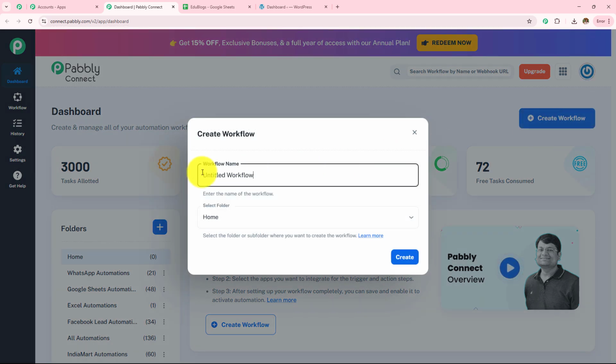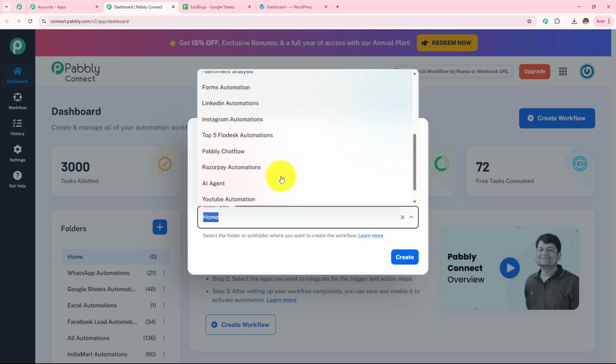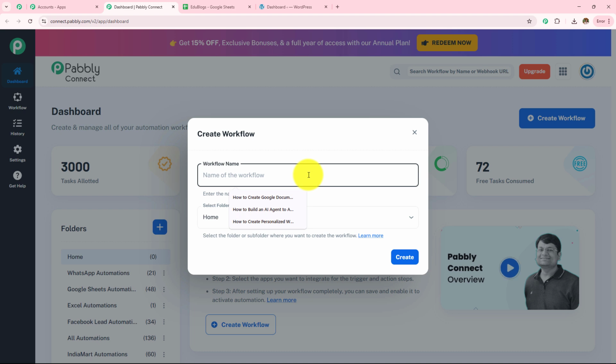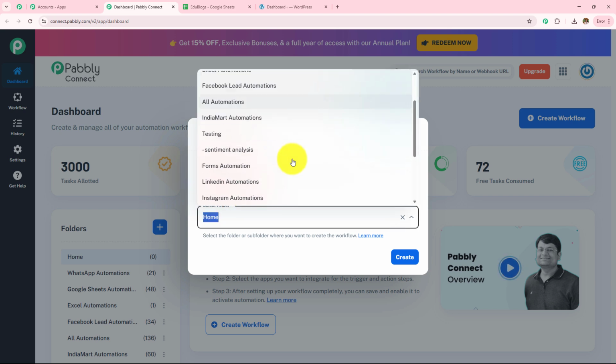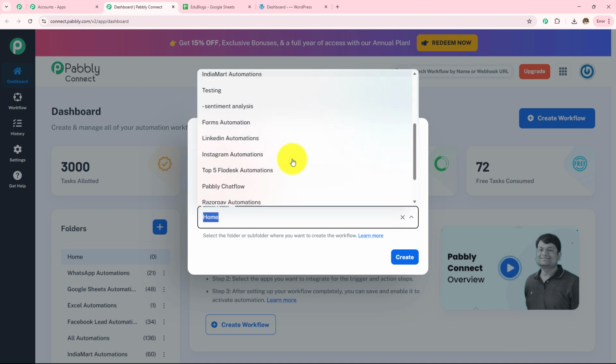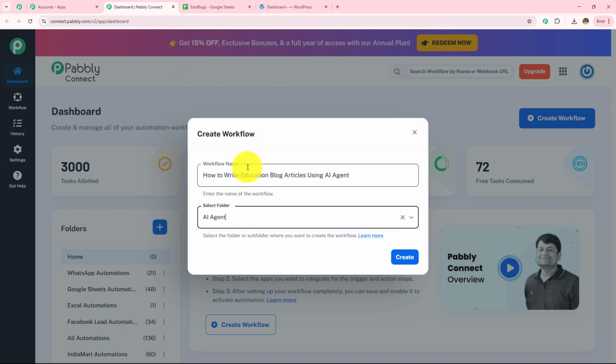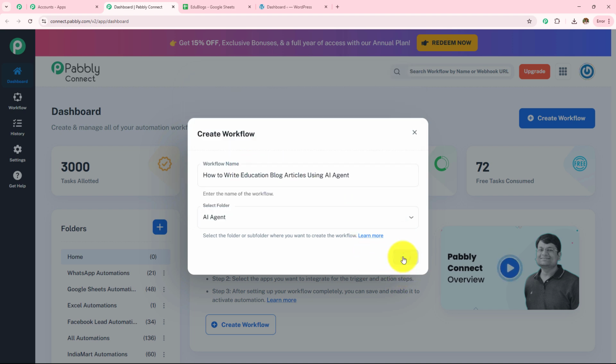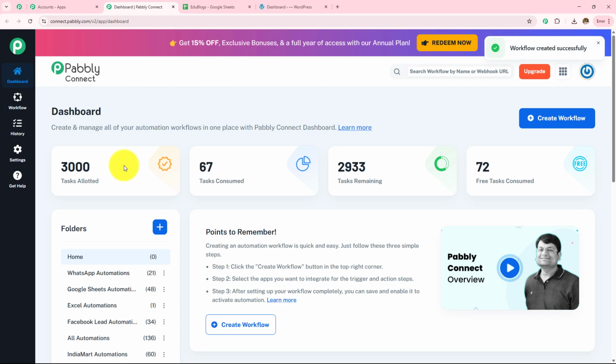And first I need to provide the workflow name, and then I have to select the folder in which I want to save that workflow. So first, let's name this workflow How to Write Education Blog Articles Using AI Agent. And now I need to select my folder. So these are the folders which have been created, and here I'm going to select AI Agent and then click on Create. So here, workflow created successfully.